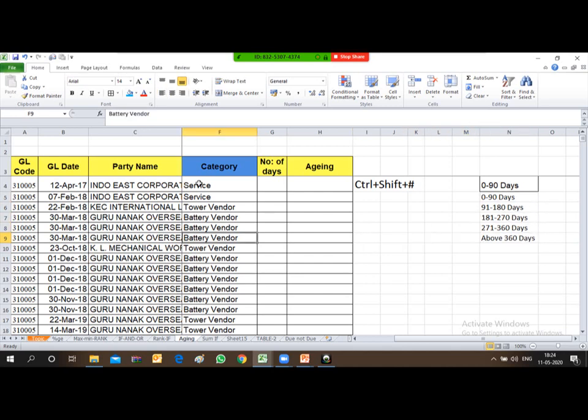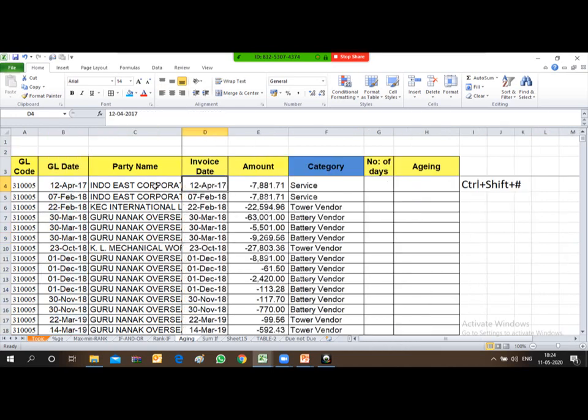Friends, what data is available to me? I have the GL date as well as the invoice date. You can calculate the aging from either column, the GL date column or the invoice date column. Let me first calculate it from the GL date column. How can we calculate the number of days from the GL date? There are two ways of calculating it.